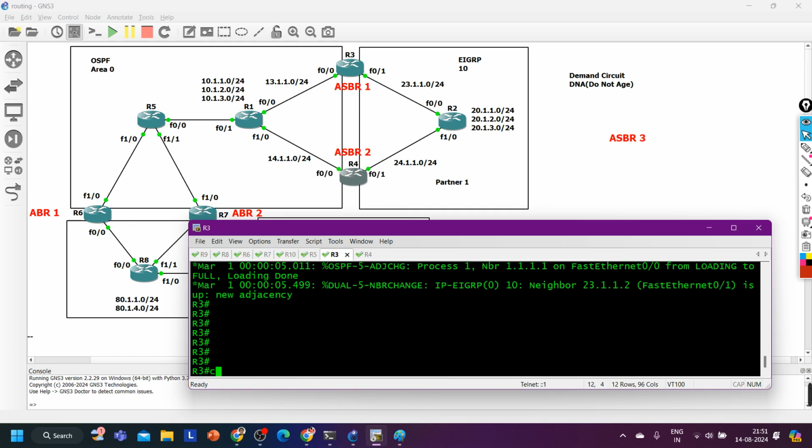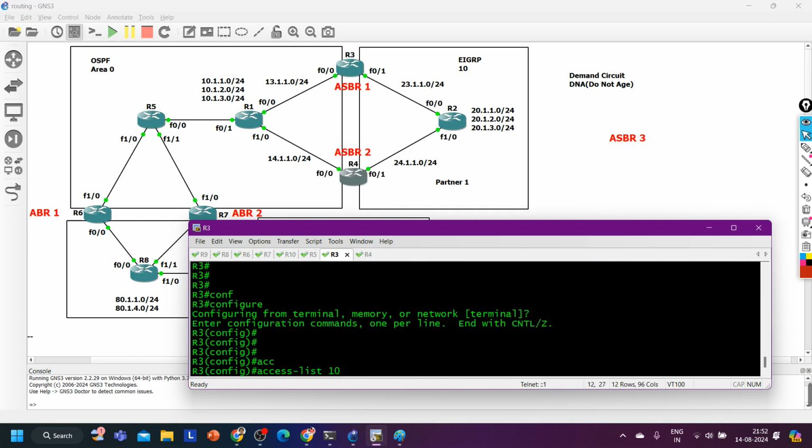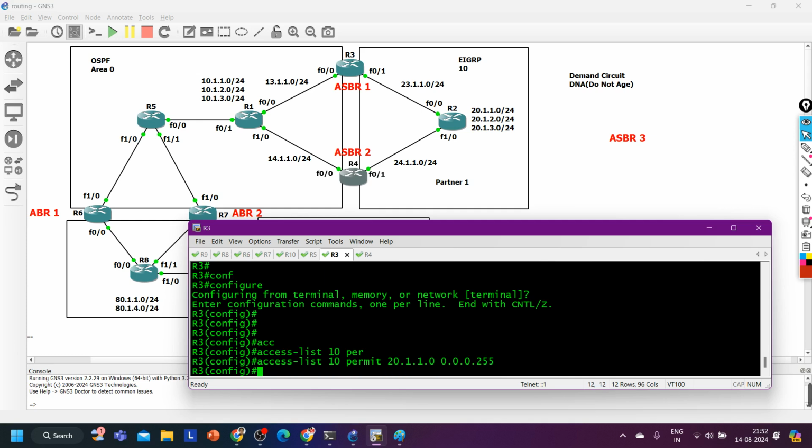On router number 3, guys, how to configure the ACL? Or I can configure the prefix list as well. Access list number 10 permit 20.1.1.0 0.0.0.255. Now router 3 will only allow this subnet, all the rest of the subnets are denied. Like this, in a partner network, in ACL number 10, I can have 1000 prefixes, and let's suppose I want to advertise only 10 subnets, 10 prefixes. So we'll configure route filtering here.